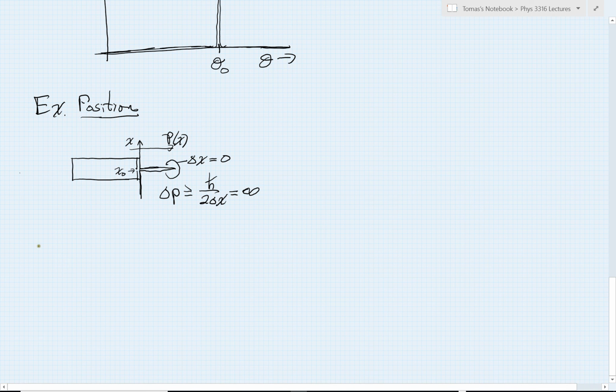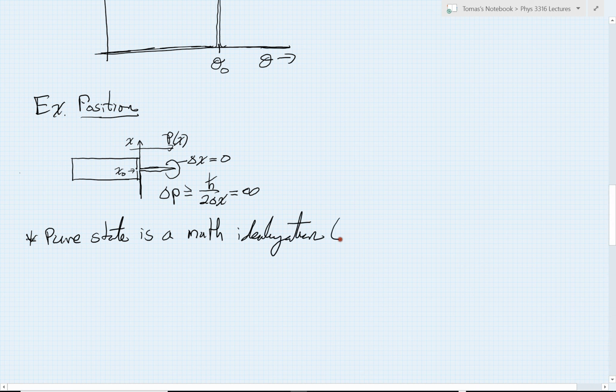What I'm trying to emphasize for you here is that this concept of a pure state is really a mathematical idealization, just like the concept of a point particle is a mathematical idealization, right? If I have a point particle, you might imagine, well, what do I have in mind for a point particle?